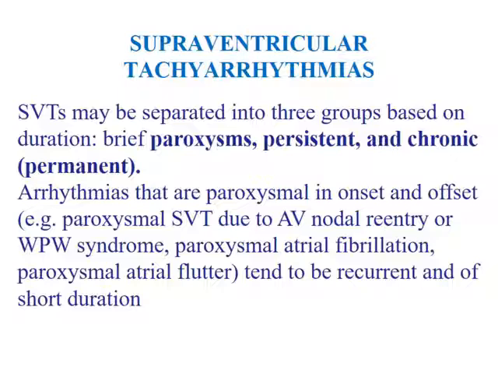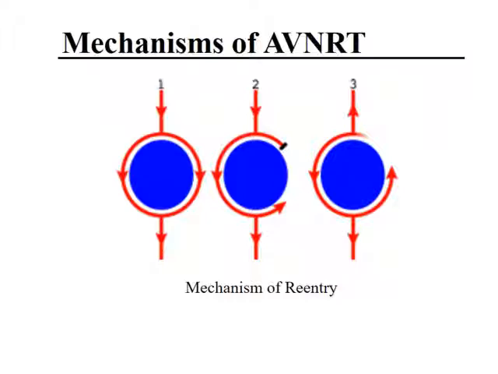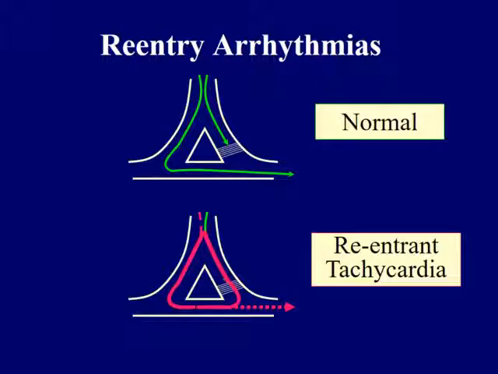Now we come to supraventricular tachyarrhythmia. It can be paroxysmal or persistent or chronic. What is the mechanism of supraventricular tachycardia? The impulse usually passes in the AV node in all the fibers at the same time.